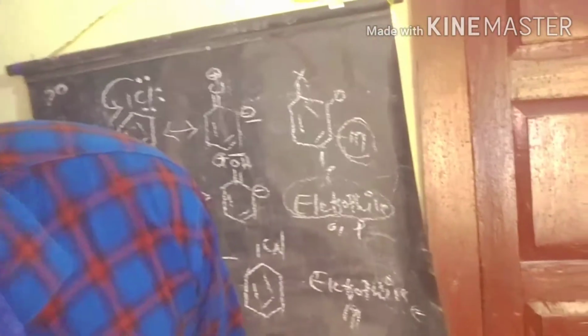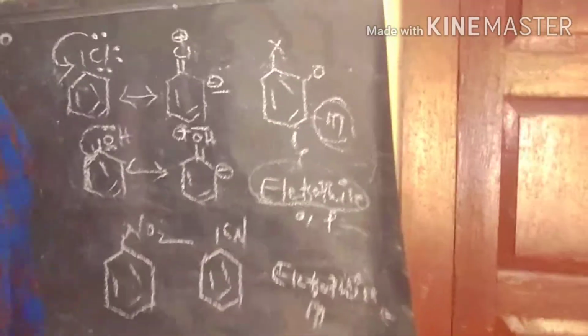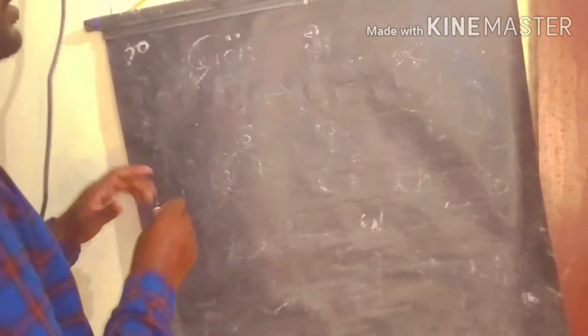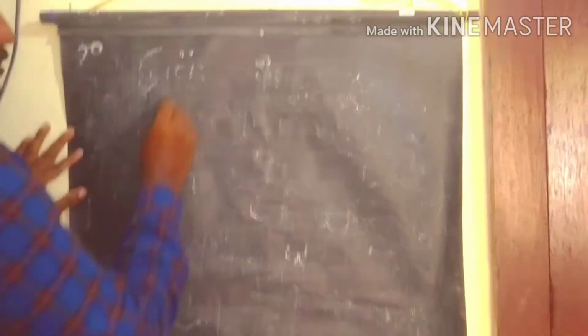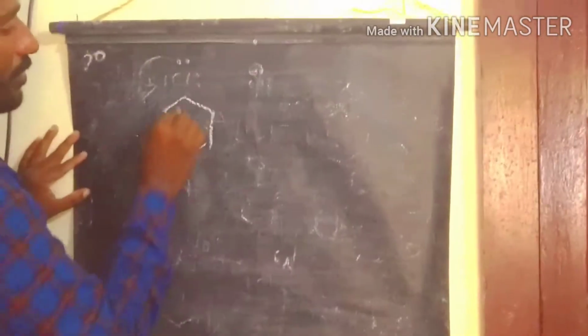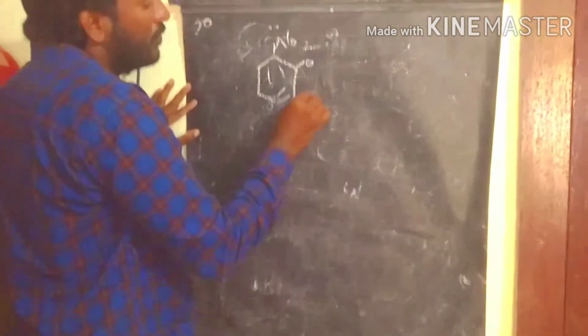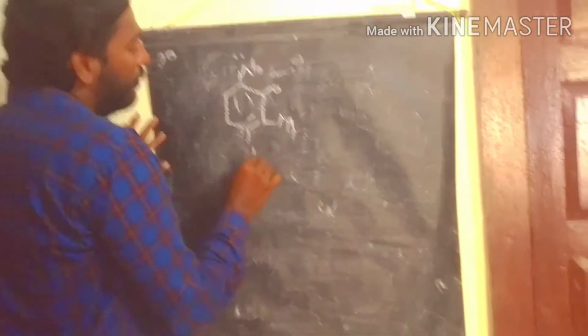If you conduct the electrophilic substitution reaction on nitrobenzene, the electrophile occupies the meta position. That means this is the meta position of the monosubstituted benzene. With a nitro group, this is the ortho position, the meta position, and the para position.